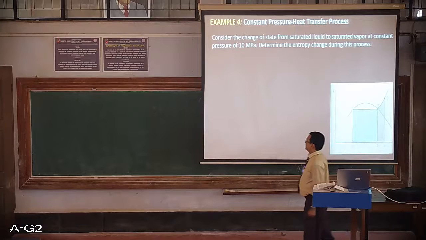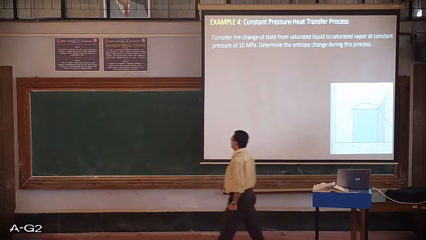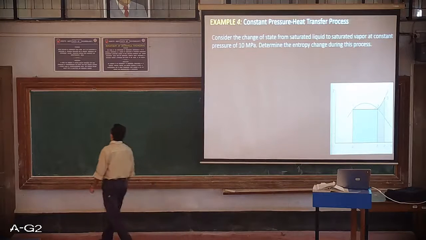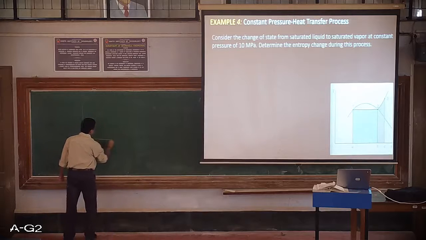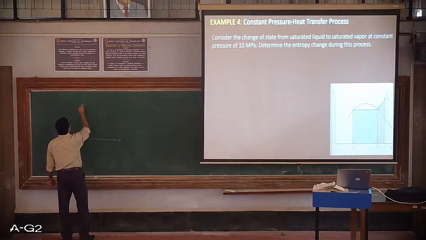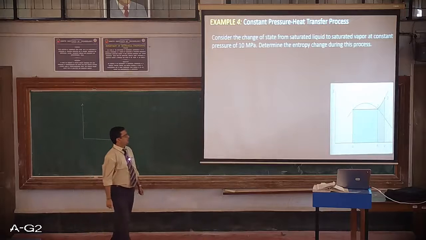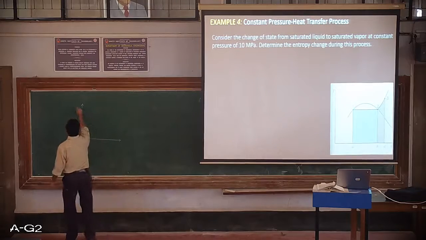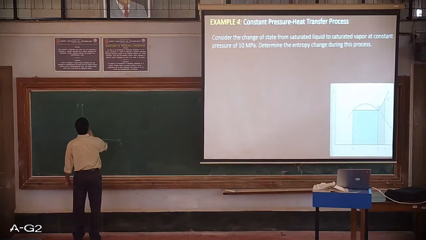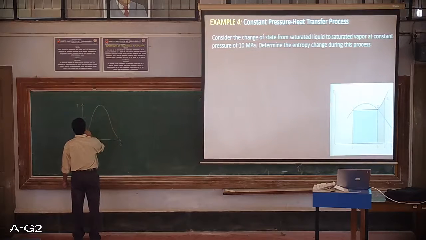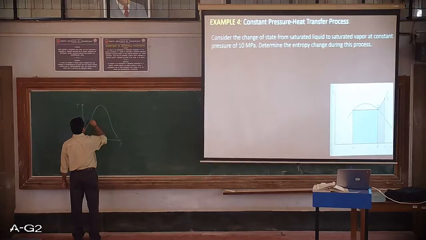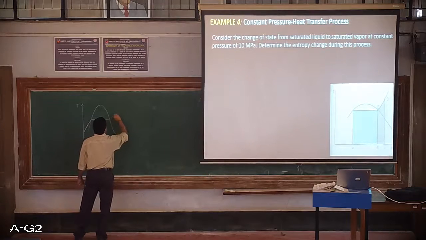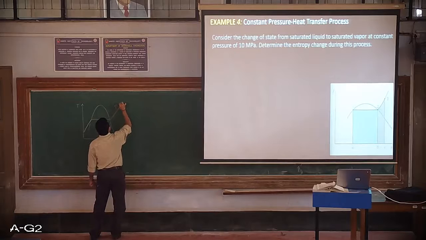Now, the property diagram is simple. It's a constant pressure process, so let's take it on a TS diagram so that we can represent the constant pressure process. The saturation dome is drawn on the TS diagram, and this is the constant pressure process.